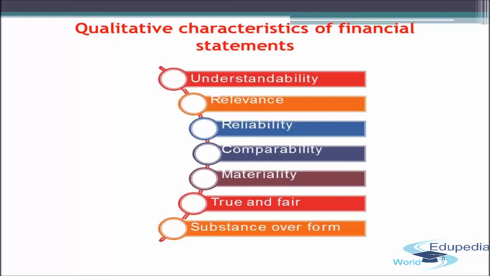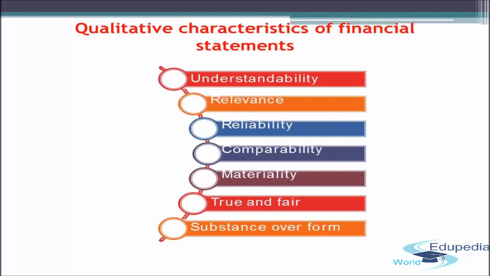The immaterial items, for example, the items of a smaller amount, if they are misstated or if any error is committed in representing them, then it does not affect the financial statement in much of a way, like it is okay. It does not affect the understandability, reliability, and relevance of the financial statement in a very big way. But if any information of a material item, the materiality depends on the size of the item.